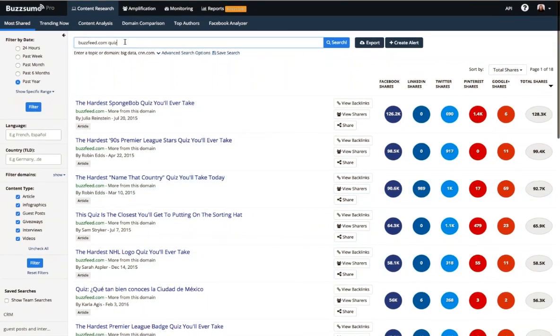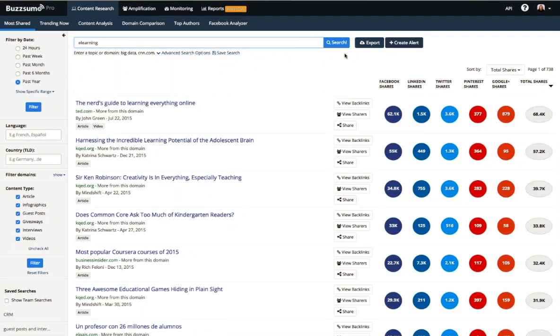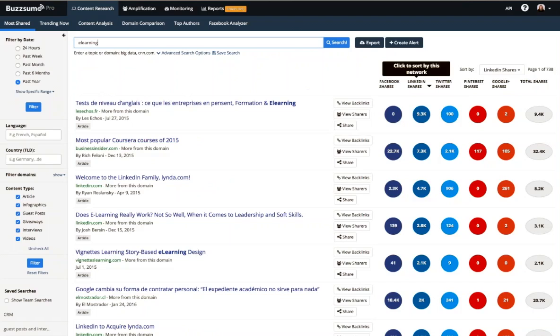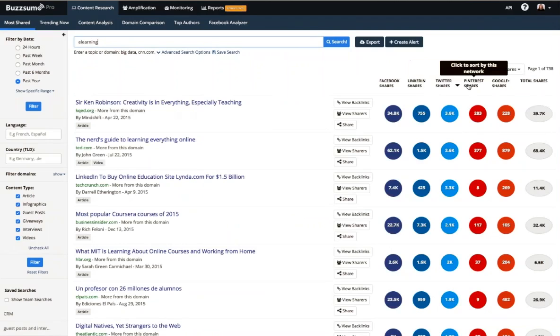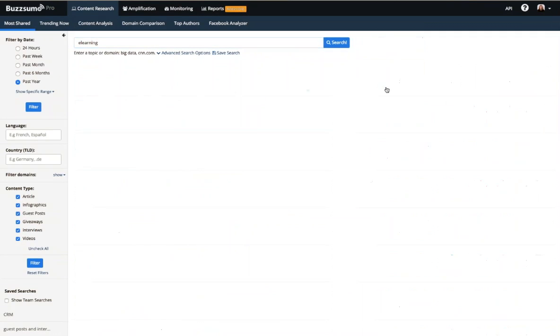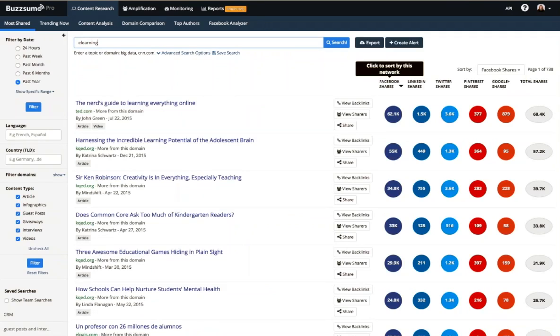All right, so outside of the different filtering options that you have here, you can also change the search results. So let's go back to the search for e-learning. You can change the way we sort the search results to see what's performing best on individual social networks. So if you're most interested in a Twitter audience for a piece of content, or a Pinterest audience, or a Facebook audience, you can sort to see the content on your topic that performs best on individual networks. And if you're working in a new topic area or for a new client and you're not sure which network gets the most social shares, our content analysis reports can help you to determine that. So sometimes people will say, okay, what do I do with these search results?